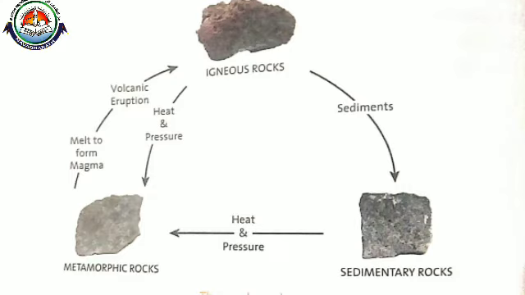The sedimentary and igneous rocks form metamorphic rocks, and some metamorphic rocks get pulled down deep inside the earth's crust, and those metamorphic rocks will melt and form magma. This magma again erupts, cools and hardens to form the igneous rocks, okay.